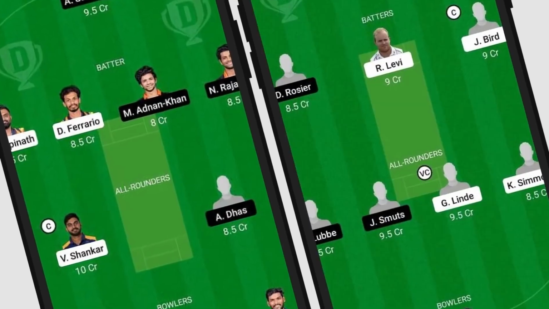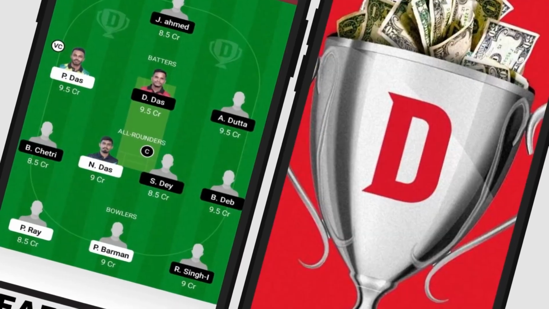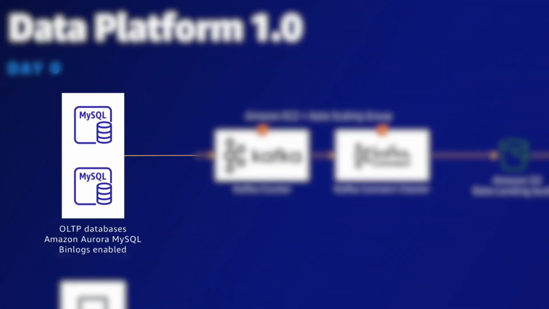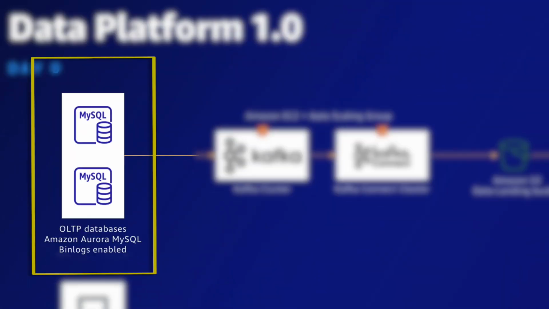So Dream 11 is a sport fantasy platform where users register themselves, play the role of team selector to create their fantasy sport team, and join the fantasy sport contest. Heavy user transactions are the nature of their business. So here's the first architecture diagram that they developed. Very basic architecture. As you can see, the backend services are powered by AWS Aurora database. This database is AWS's own relational database.